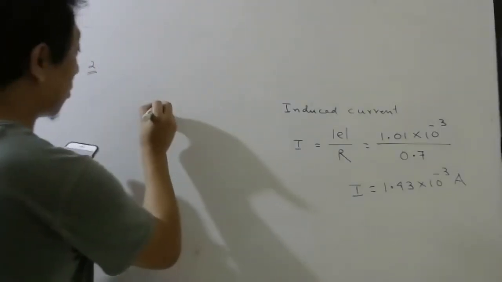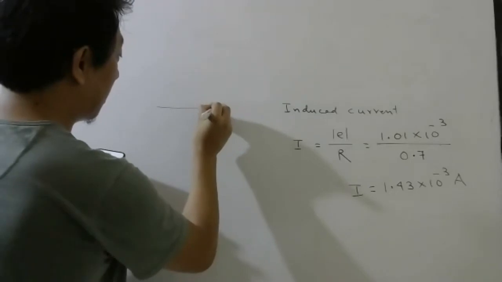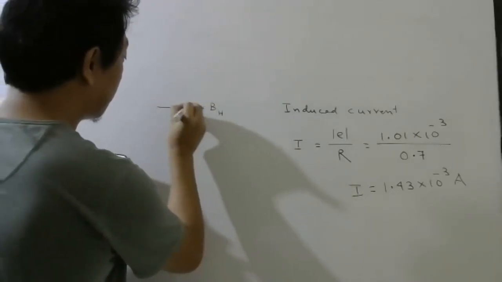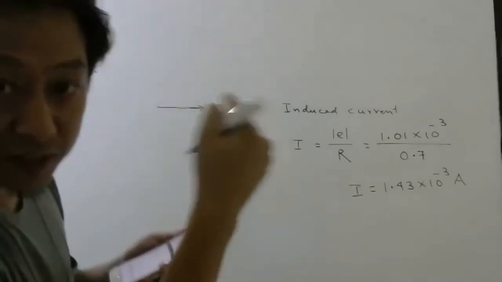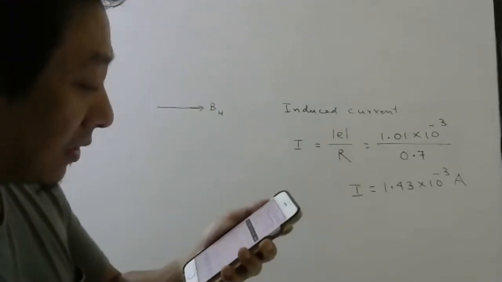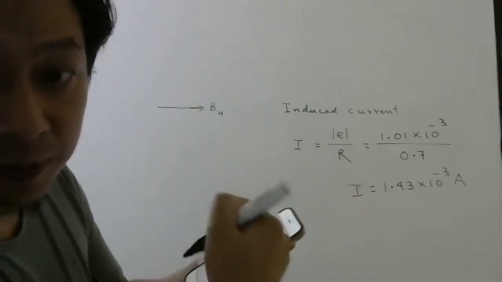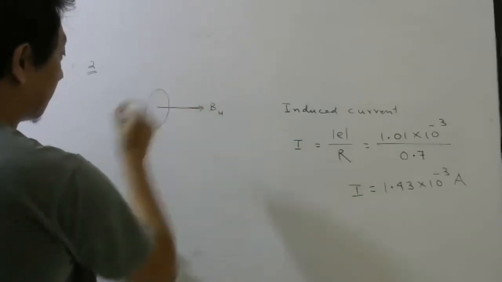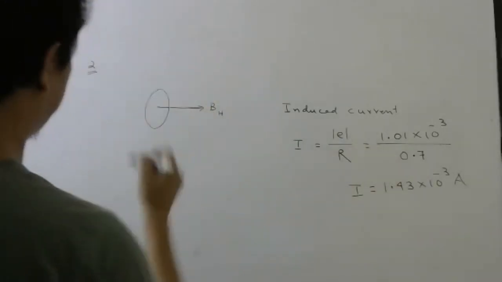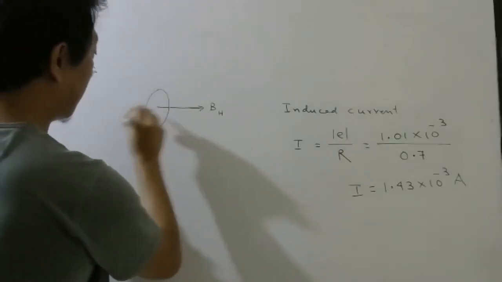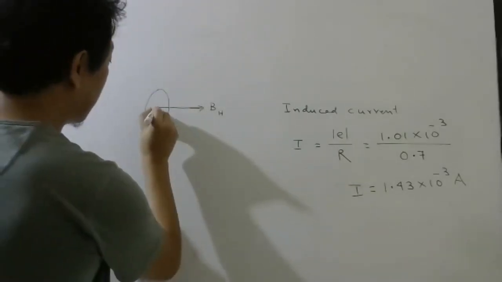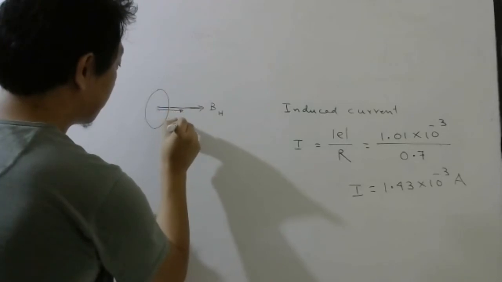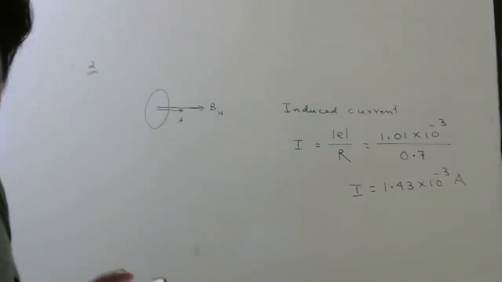So if this is your horizontal component of Earth's magnetic field, they are keeping the circle in such a way that the plane is kept perpendicular to this. So you have to keep it this way. So this is your magnetic field. Area vector will be in the same direction.